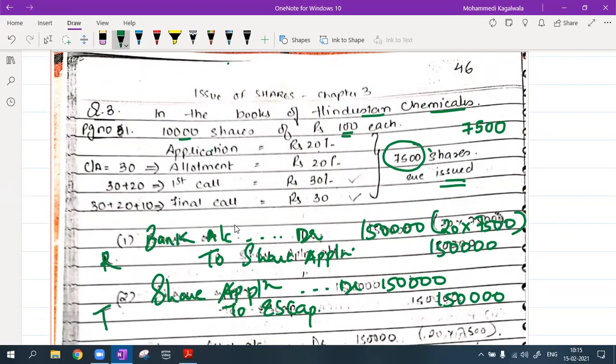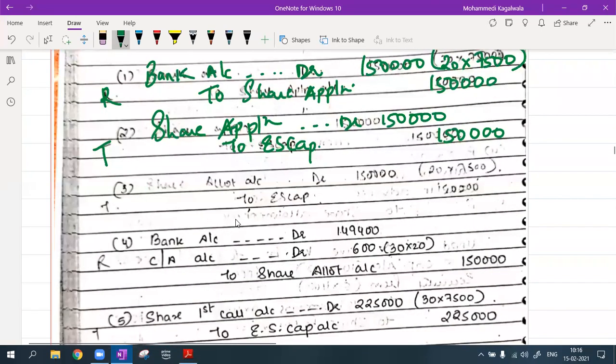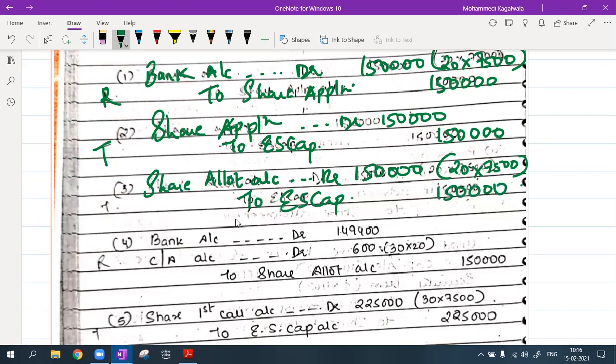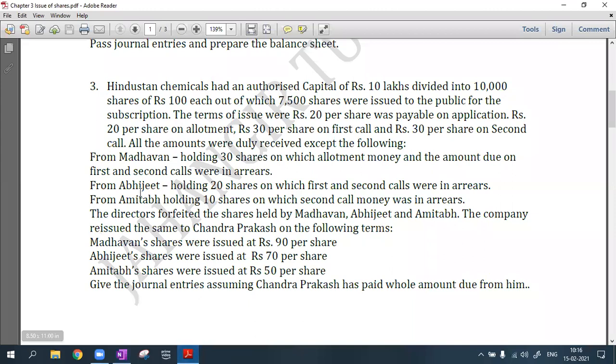Now coming to the allotment stage, I'll first do the transfer and then the receipt. The transfer has no problem, and there is no share premium also. Share allotment account debit, again I'm collecting 20 rupees on my 7,500 shares, 1,50,000 to equity share capital 1,50,000. But in my question, they have given me Mr. Madhavan, who was holding 30 shares. He did not pay me my allotment money, so I have to be careful.